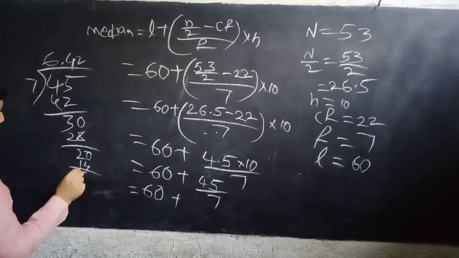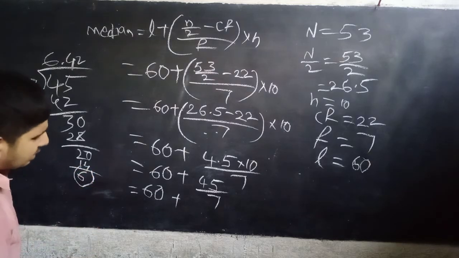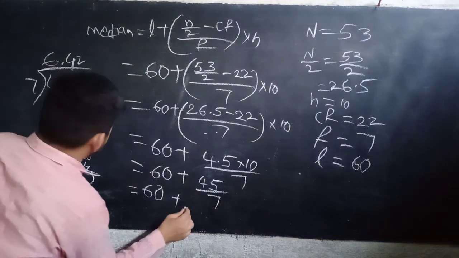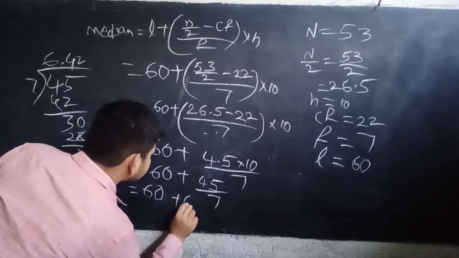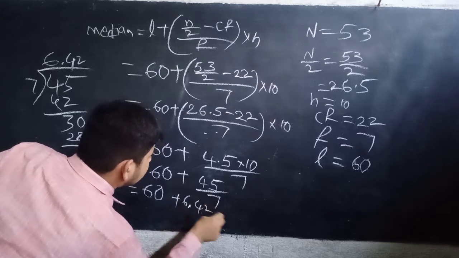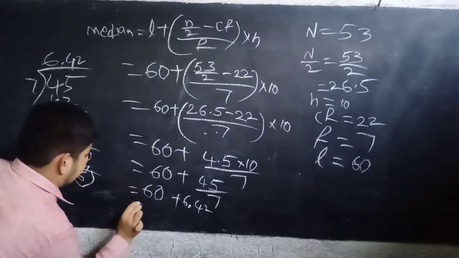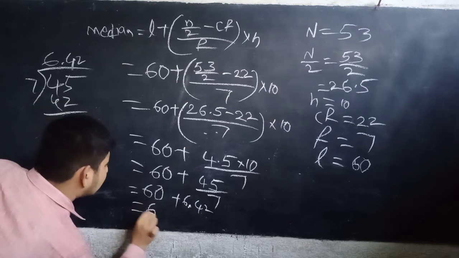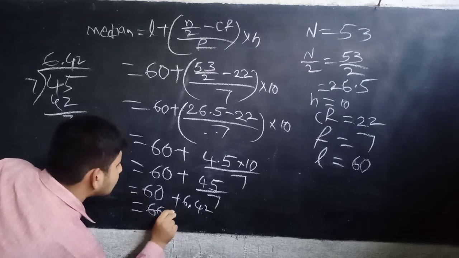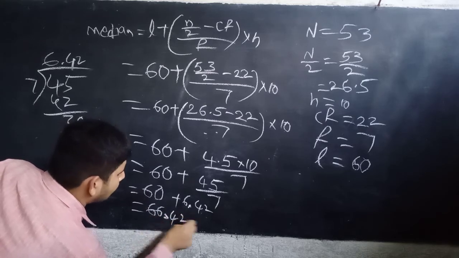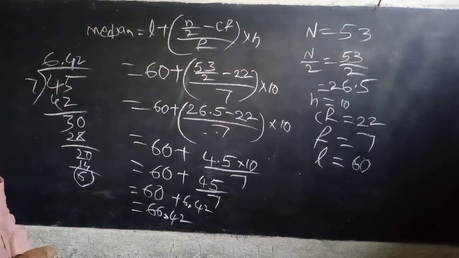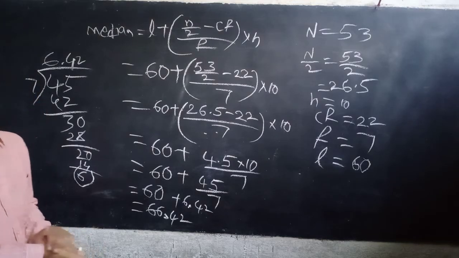So the value is 6.42. That is 60 plus 6.42, which is 66.42. This is the median value for the given data.